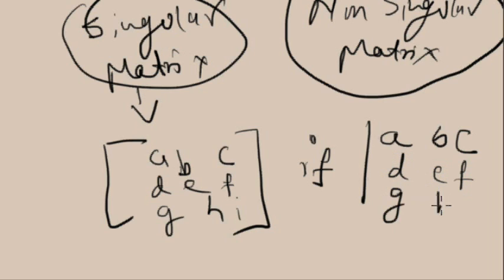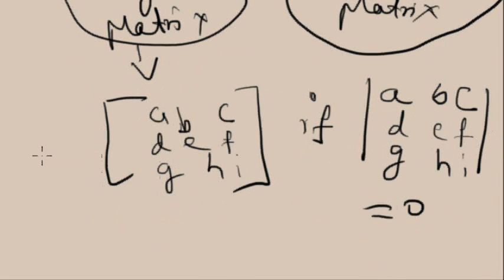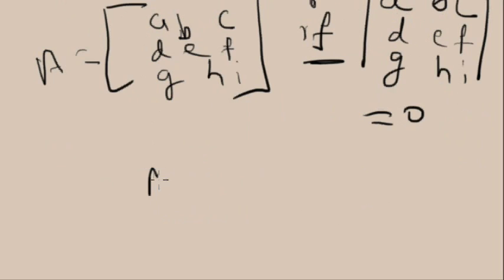If the determinant of A is 0, then A is a singular matrix.